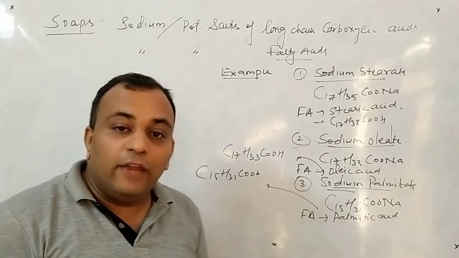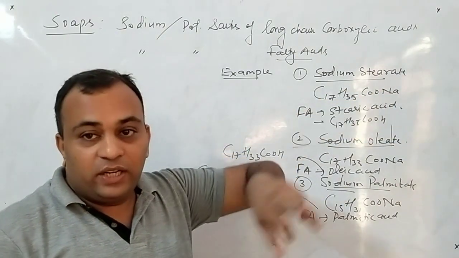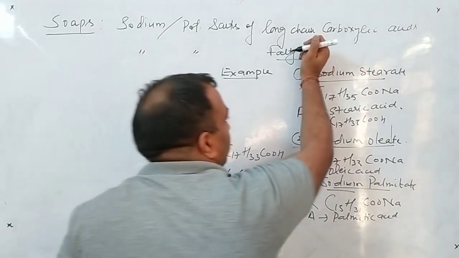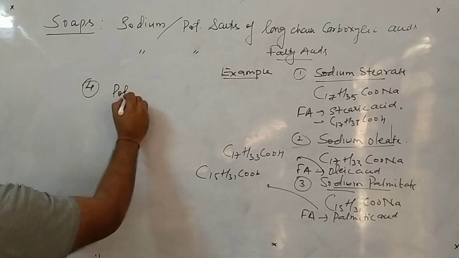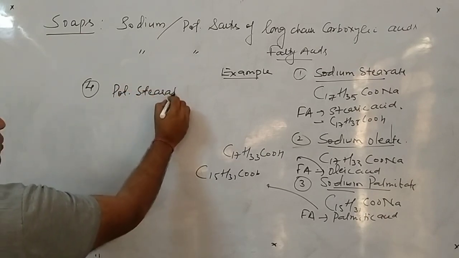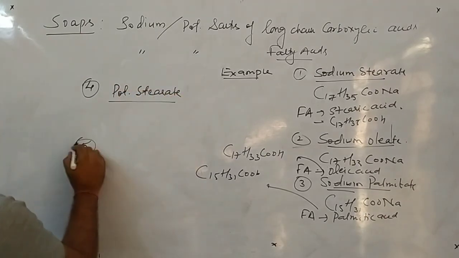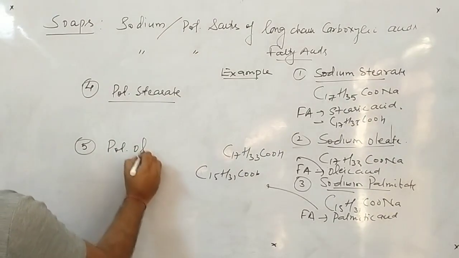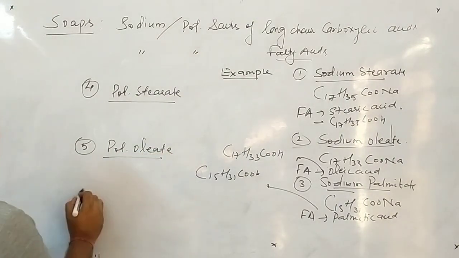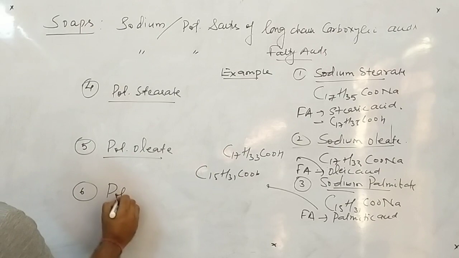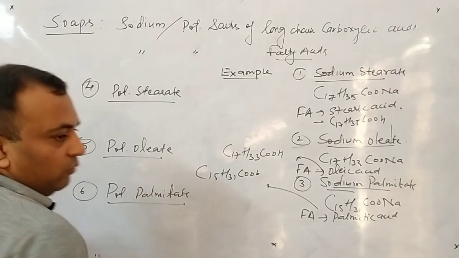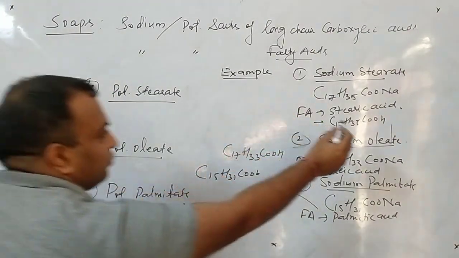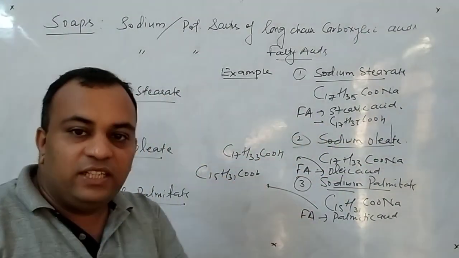And one more thing beta, if I replace the sodium with potassium, if I say you have to write fourth example, potassium stearate, fifth example, potassium oleate, sixth example, potassium palmitate. Then what will we do? Simply the same. In place of sodium, we have to write potassium.